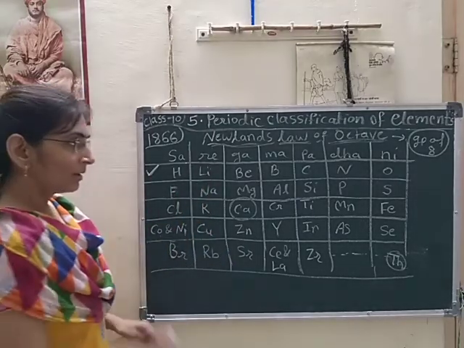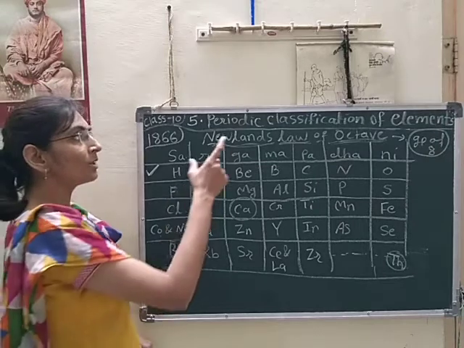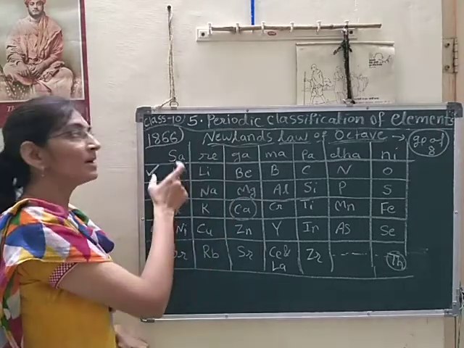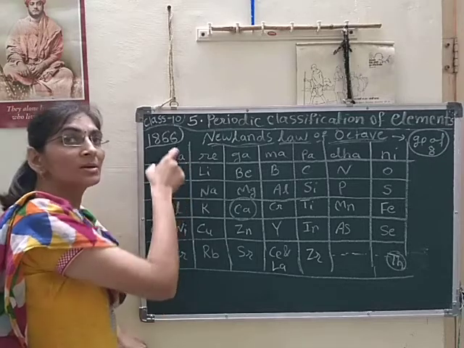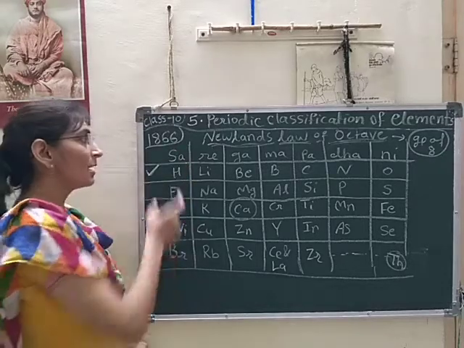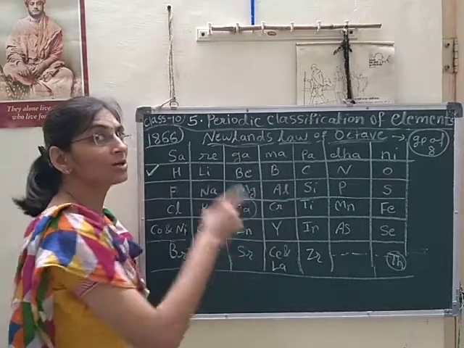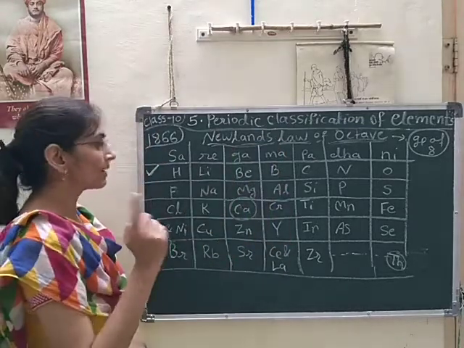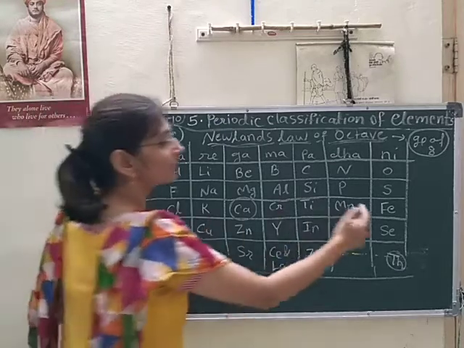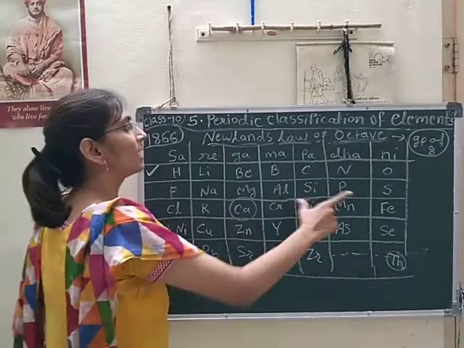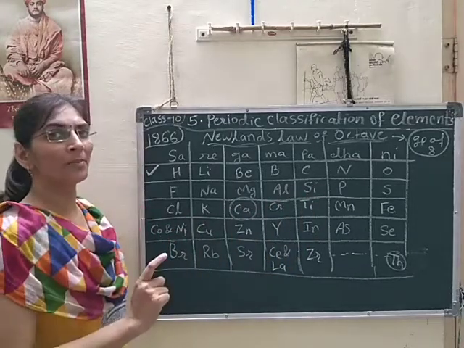Again, according to his law, in a particular group the elements must have similar properties. But cobalt, nickel and iron, these three elements have similar properties.